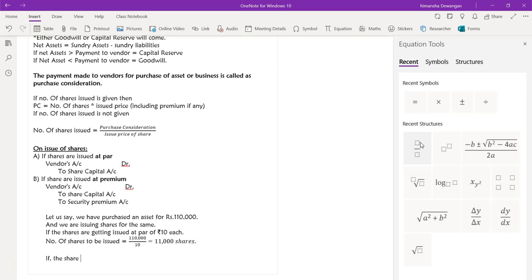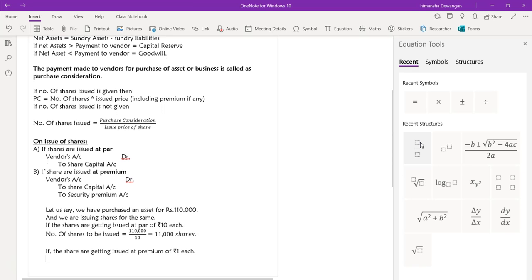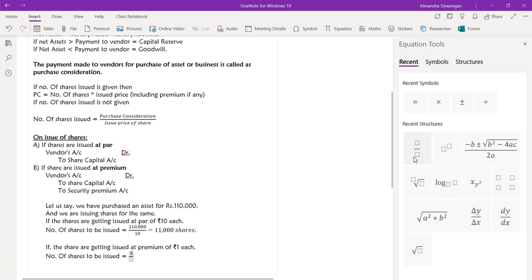All right. Now let us say if the shares are getting issued at premium of rupees 1 each. All right. So what will happen now? Number of shares to be issued is equals to 1 lakh 10,000, divided by 10 plus 1.